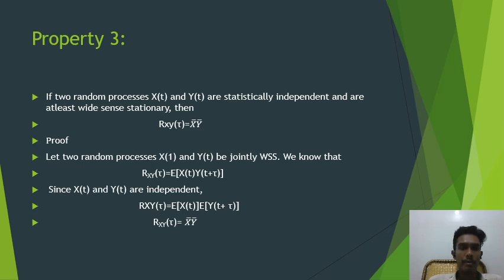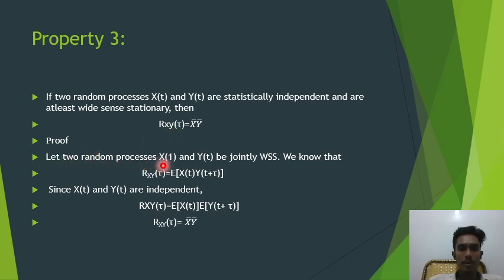And this is the last property. If two random processes x and y are said to be independent, independent means E of xy can be written as E of x into E of y. Both are independent in nature, and one thing does not depend on the other. And we will get Rxy of tau is equal to x bar into y bar. This Rxy of tau is nothing but the cross correlation function.